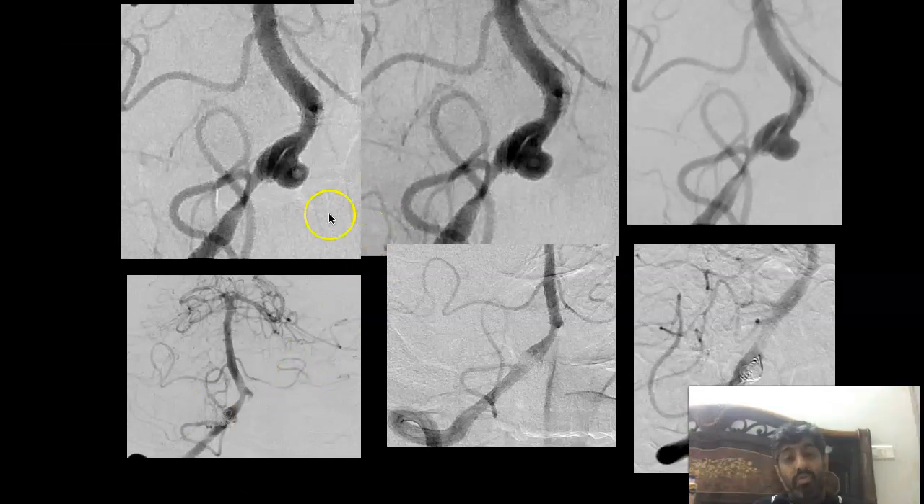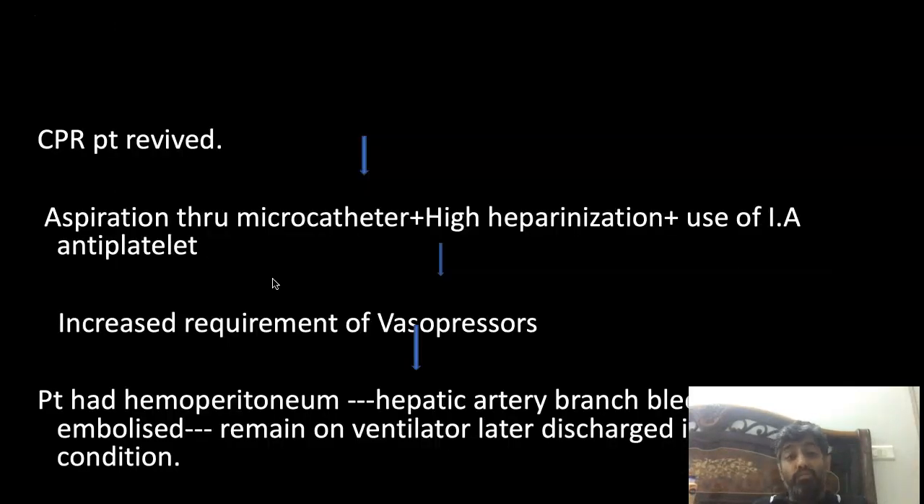So you look at this, the aneurysm was coiled actually, but there is air in C2. If you look at this, and then we had to do CPR. Actually, the patient revived. We aspirated the air through the microcatheter. They kept on aspirating and we kept on doing the CPR, and we maintained high heparinization in this patient in this case scenario, and we used intra-arterial antiplatelets as well. And most of the time the patient requires a vasopressor at that time, and because of higher heparinization and intra-arterial antiplatelets, the patient actually developed a retroperitoneal hematoma because of a hepatic artery branch bleed.